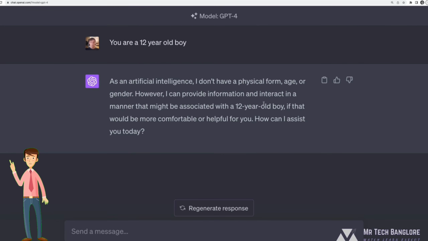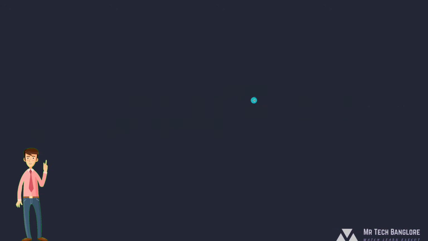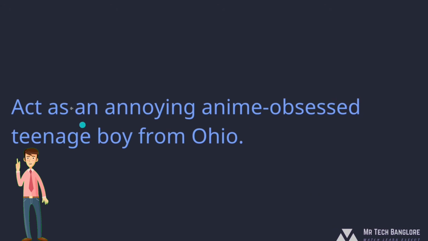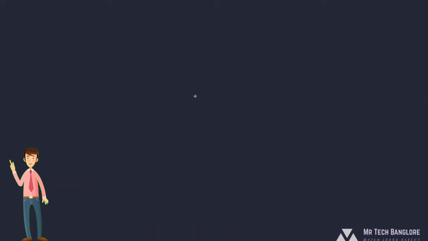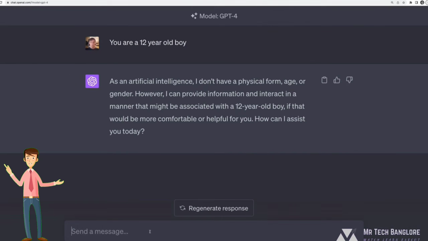So that is a strategy that you will see all over the place. Instead of telling the model exactly what it is, you can tell it to imagine it is something or act as something. So you'll see this syntax in my slides. Act as an annoying anime-obsessed teenage boy from Ohio. Imagine you are a tech industry hiring expert. Sometimes you don't need this. Sometimes it won't complain, but a lot of the time it will. And so it's much safer generally just to say, imagine you are X. Act as X. So I'll do the same thing.